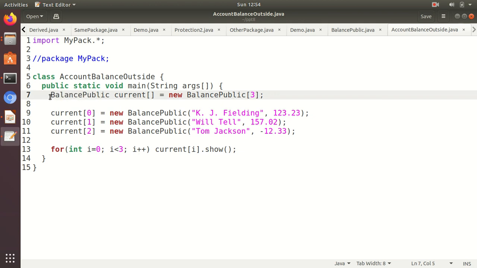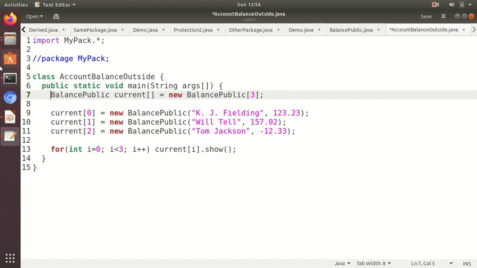Since I am under the parent directory, the working directory, I can mention P1 and still mention mypack, and it will still work. But this is the case I am telling. It can be done from any folder outside the class. You just make sure that you give the correct class path for the balance public, and it will work.